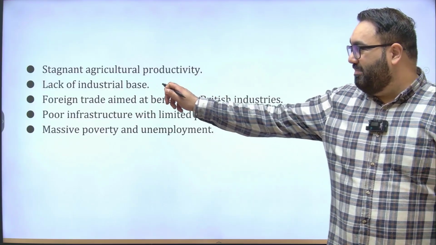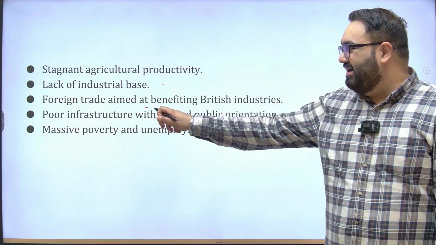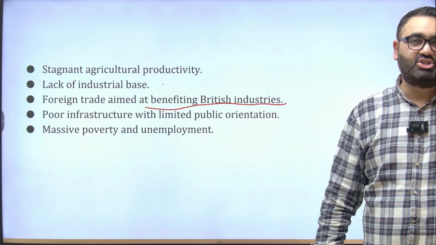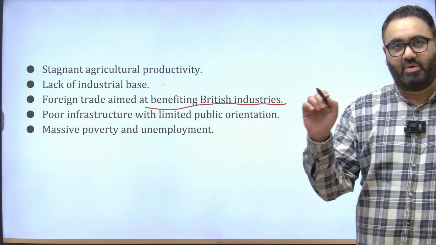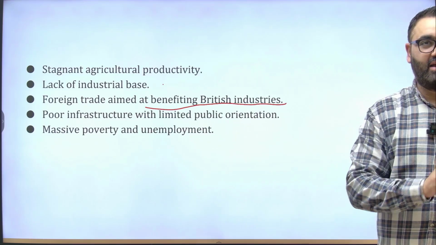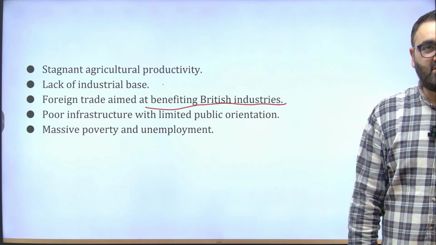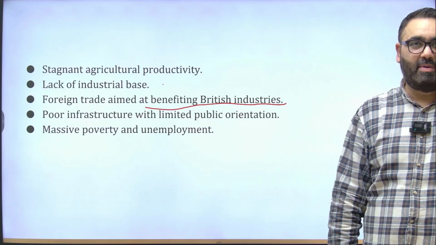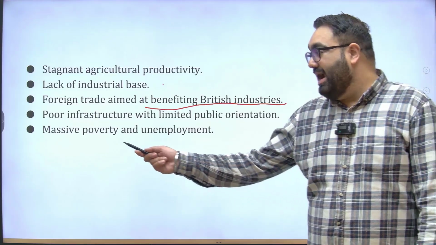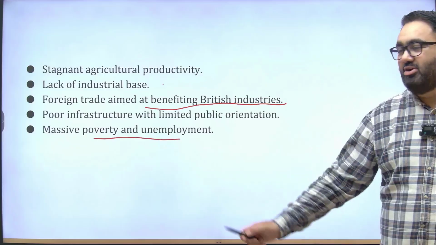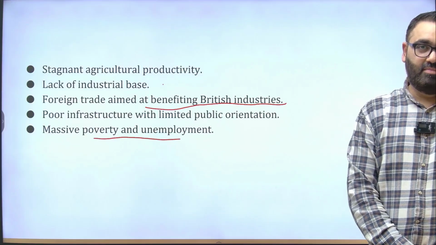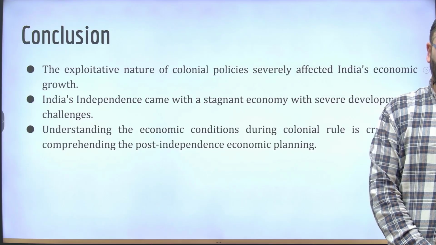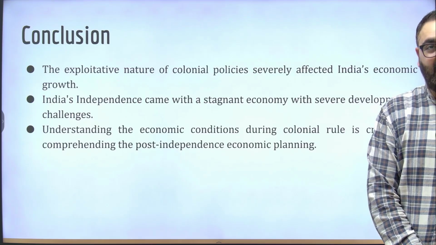Almost no industrial base, zero foreign trade, almost all the trade done specifically from the point of view of the British, raw materials going from India to Britain, finished products coming back to India at a higher cost, no infrastructure for public development, no infrastructure for human development. On top of all of that, and the result of all of that, obviously, was massive poverty and unemployment. That is where British had left India. And this is where chapter number 1 leaves us.